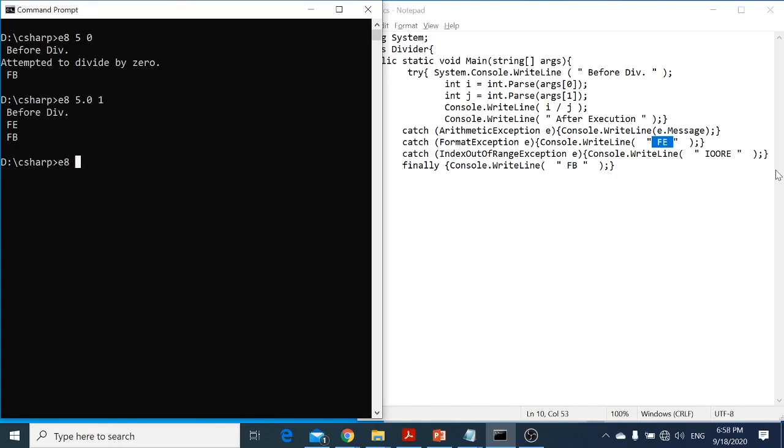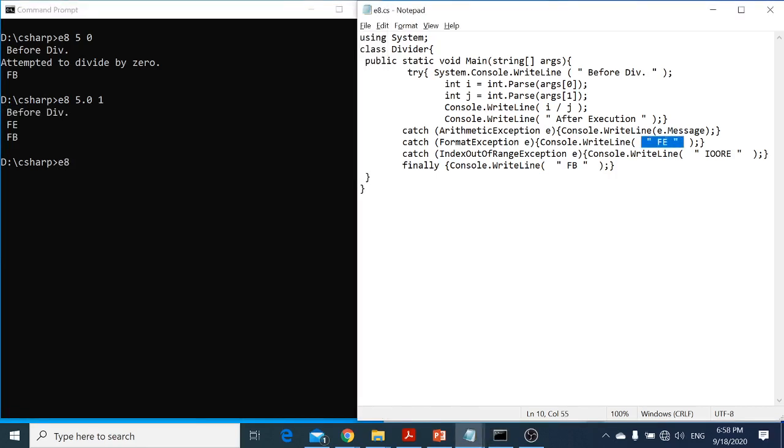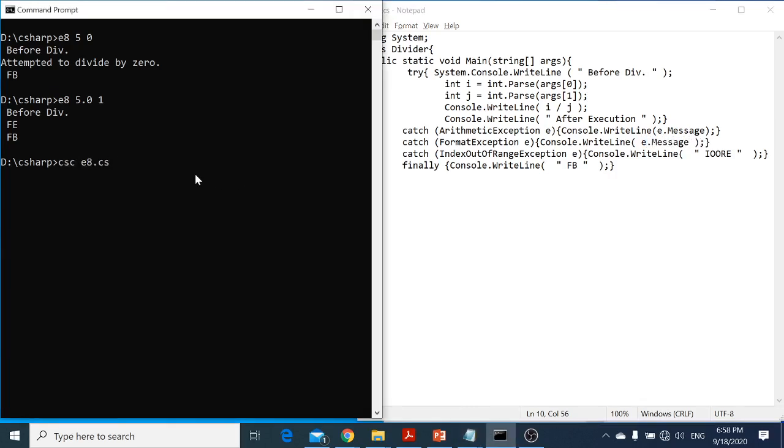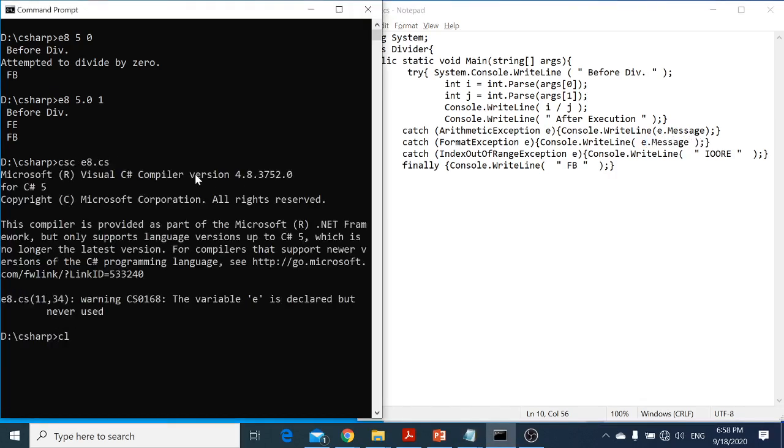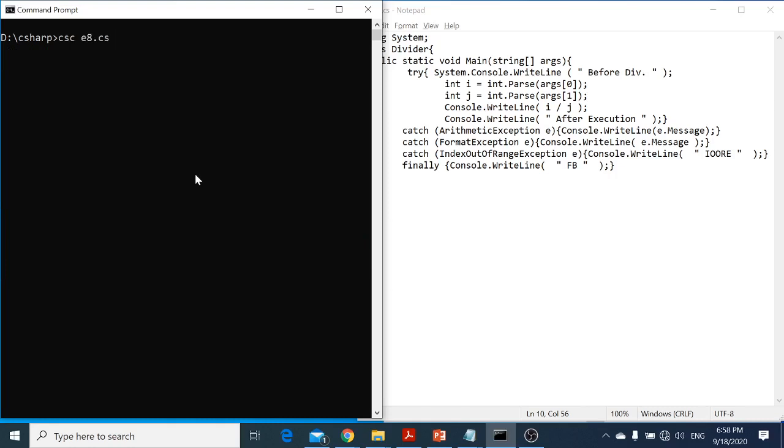Try to change this finally to say, for example, e.message, and let me compile it again and clear the screen, and then I say 5.0 comma 1, and you see that input string was not in a correct format.